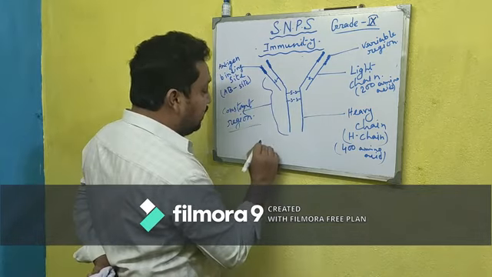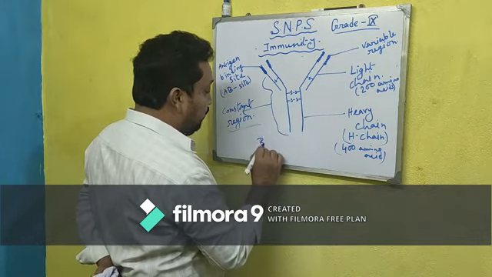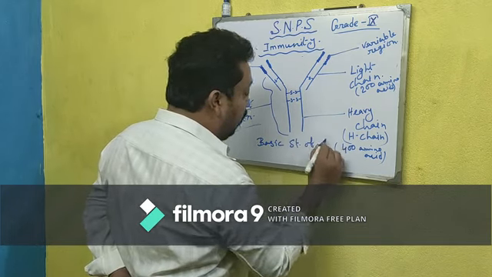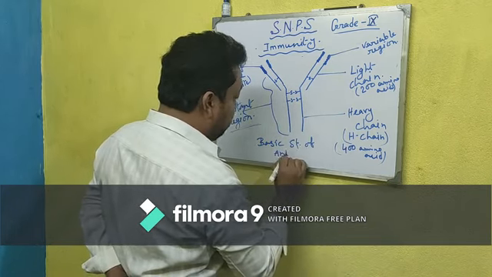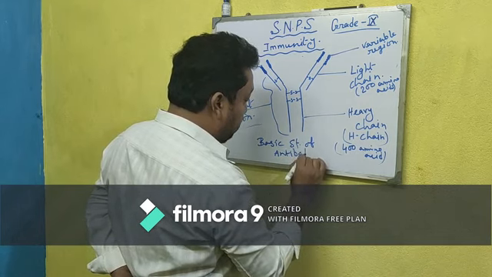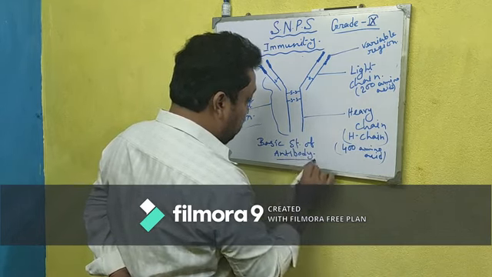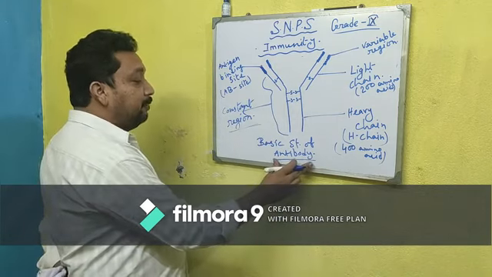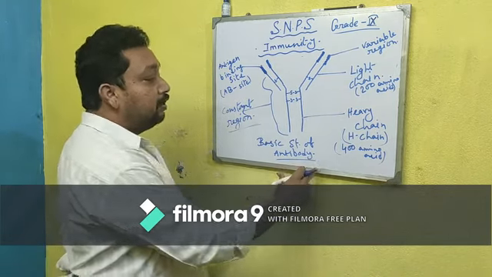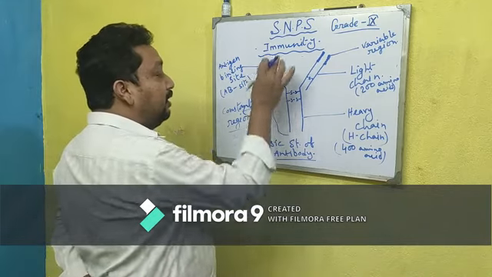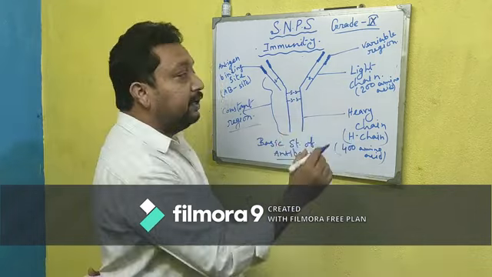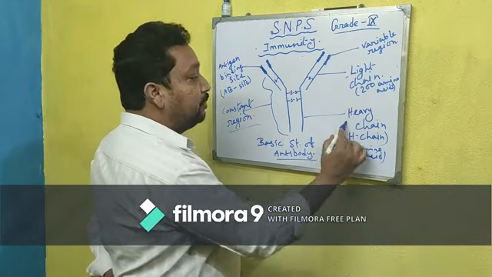Then this is the basic structure of an antibody. Let me repeat in short: the structure of an antibody is shaped like Y and consists of two types of chain, light chain and heavy chain.